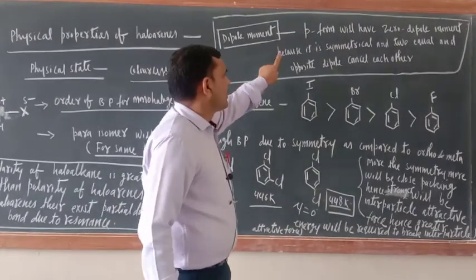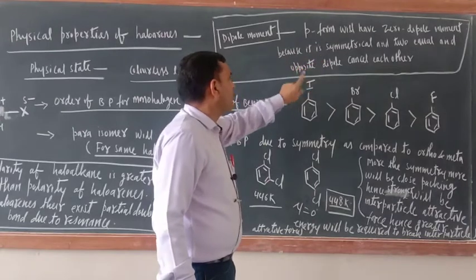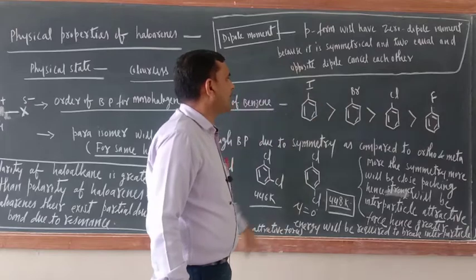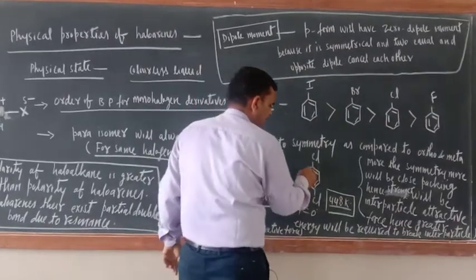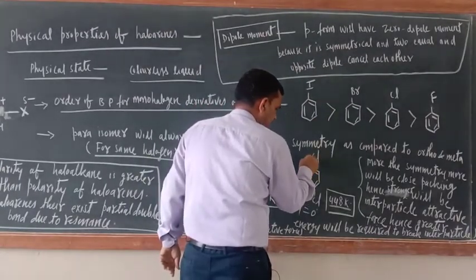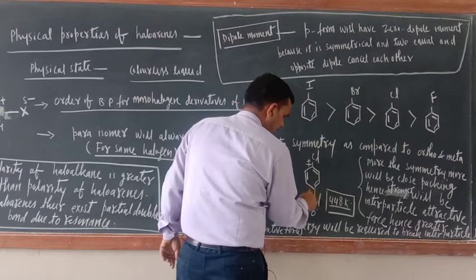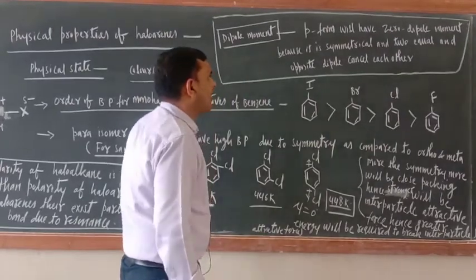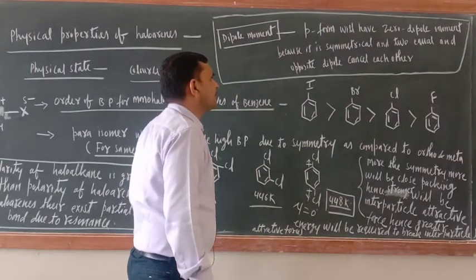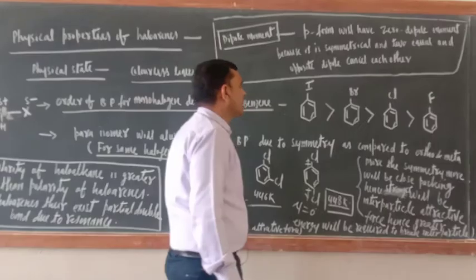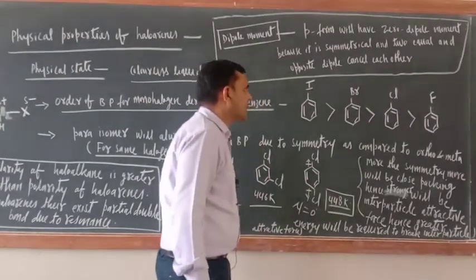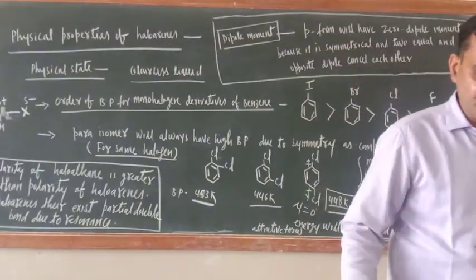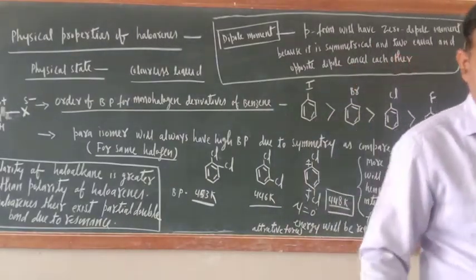Why? Para form will have zero dipole moment because it is symmetrical and two equal and opposite dipoles cancel each other. Just see here only. Now this Cl, this will be like that, and this Cl, this will be like that. So they will cancel each other. So para form will have zero dipole moment because it is symmetrical and two equal and opposite dipoles cancel each other. Okay, that is why para form will have zero dipole moment.